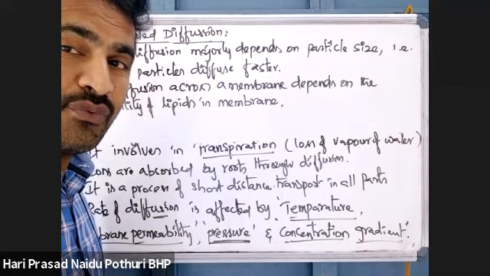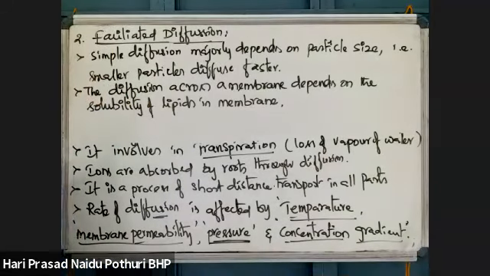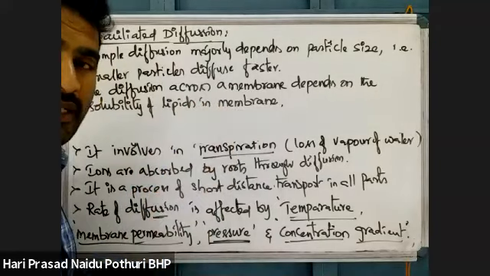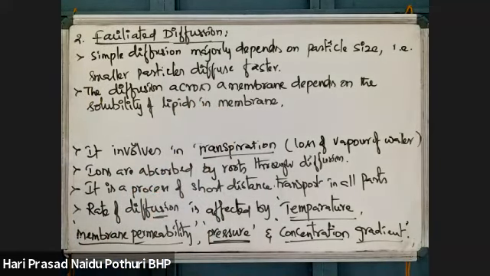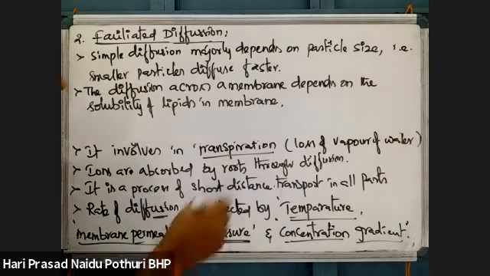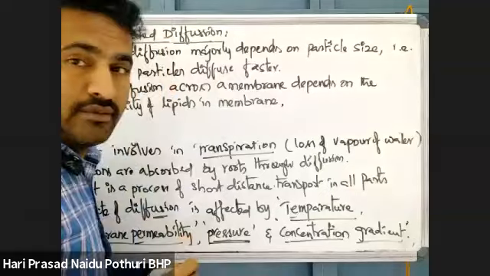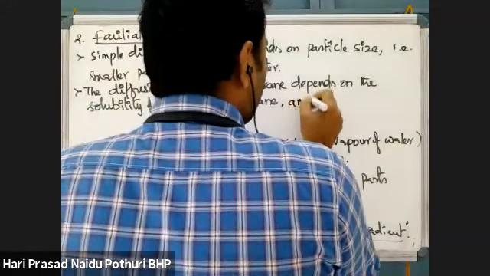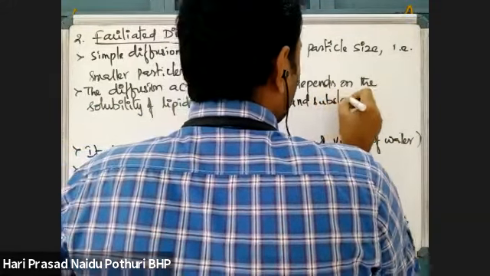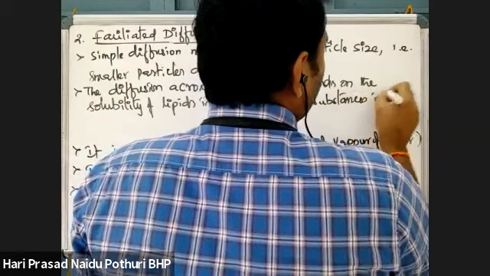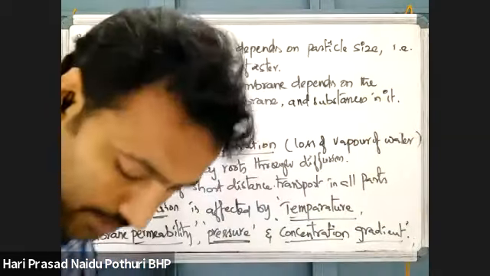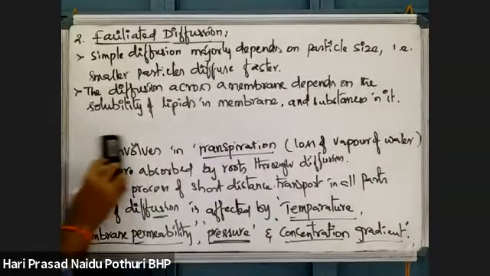The lipid membrane is made up of phospholipids which are hydrophobic in nature. Permeability depends on the nature of the lipids and protein molecules present. Here, solubility of the membrane and substances in it. What is the substance present in a membrane? Based on that, movement.